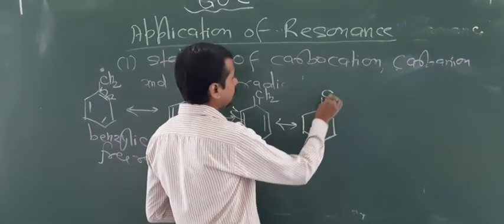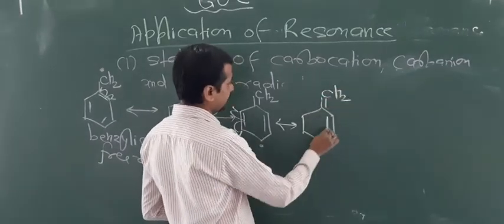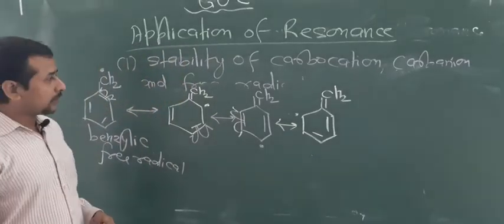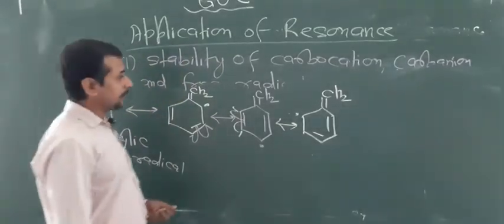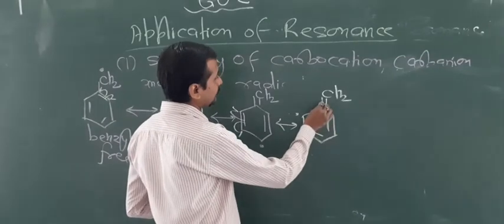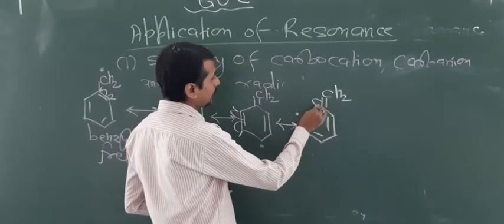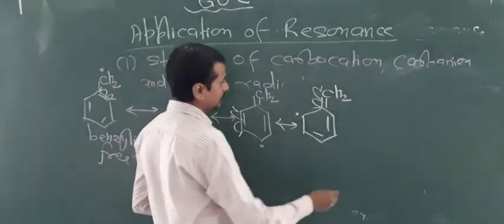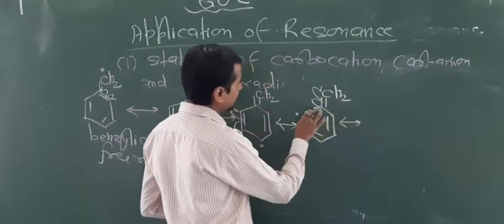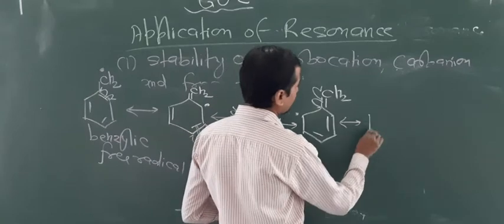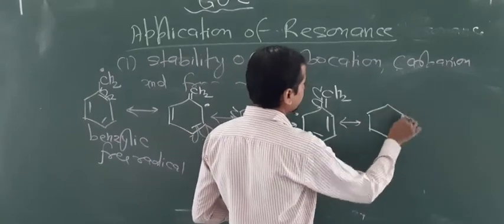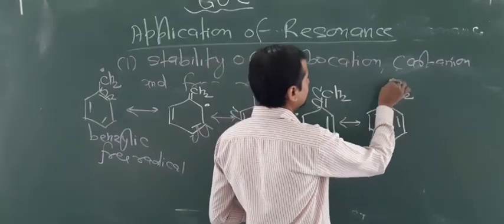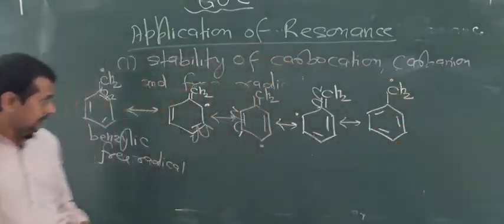This I also told you, these are hypothetical structures, also known as resonating structures and contributing structures. Now again this bond shifts like this and again like this. In this condition what happens? Basically this again forms a multiple bond here, and now the carbon gets again a free radical, that is a dot.